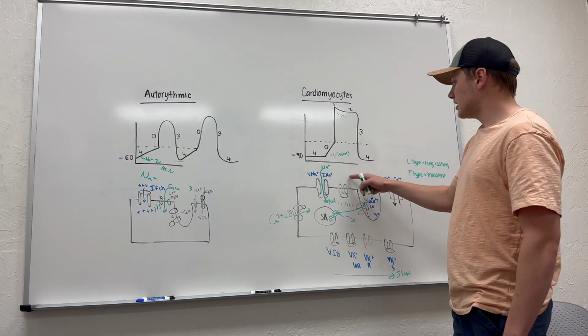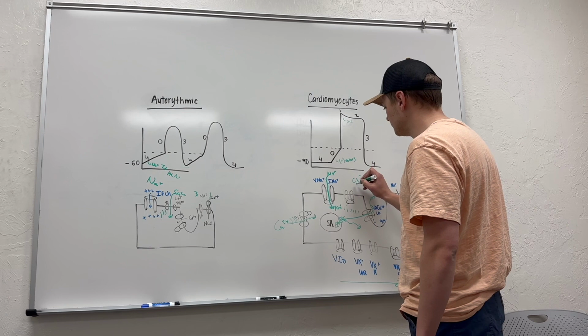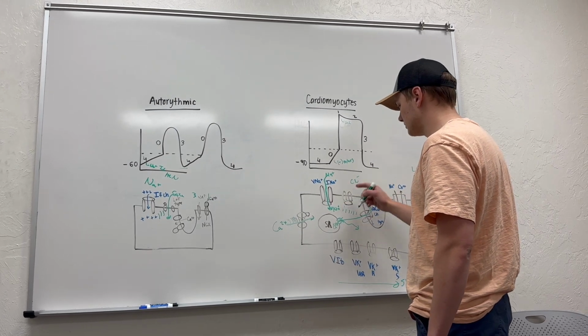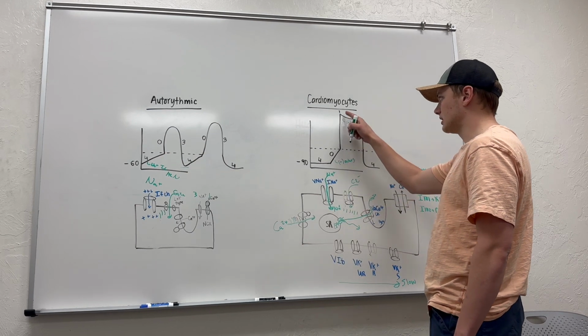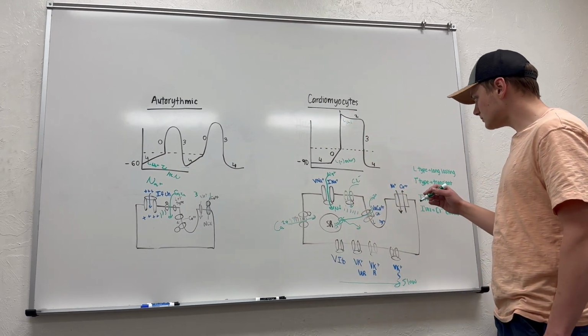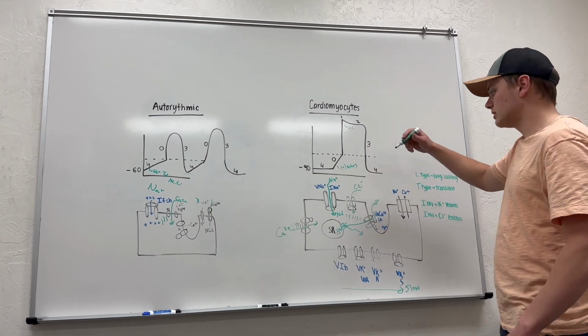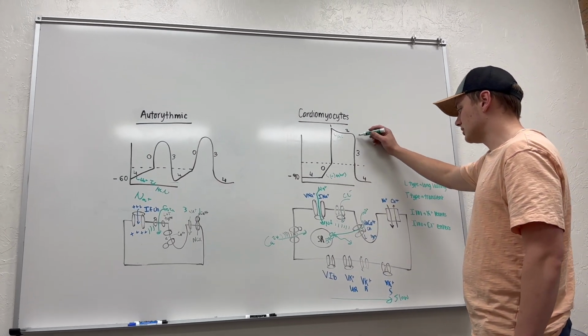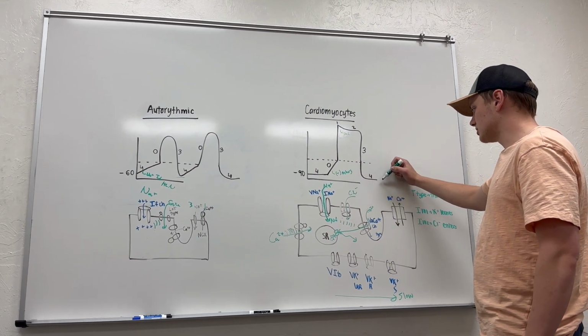Also at this point in time, up here, we have chloride channels opened by the calcium from here, and that allows chloride also to enter the cell up at the top. Eventually, the concentrations of all this stuff moving is going to cause hyperpolarization again, or repolarization again, and our cell potential is going to drop.